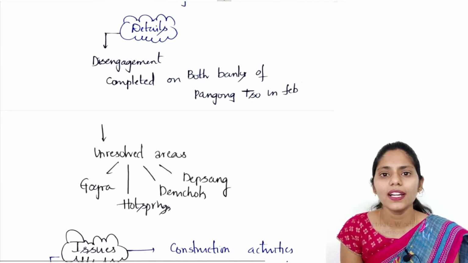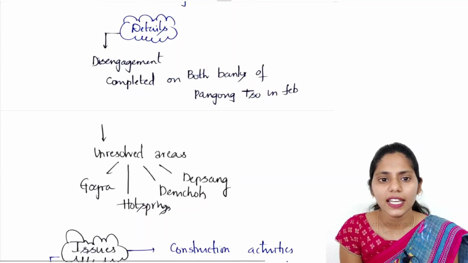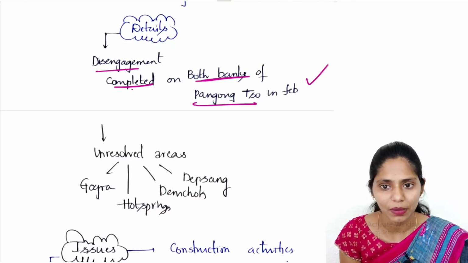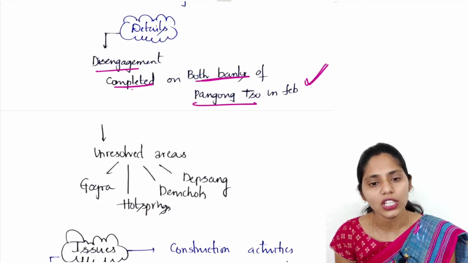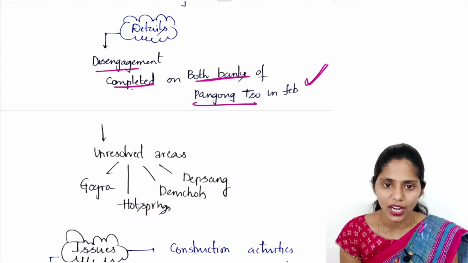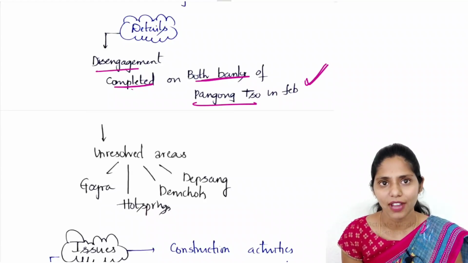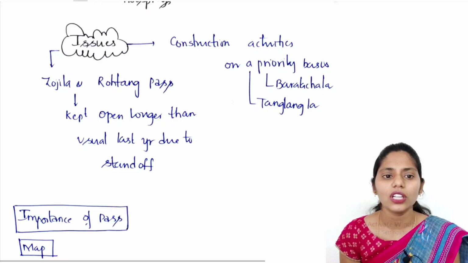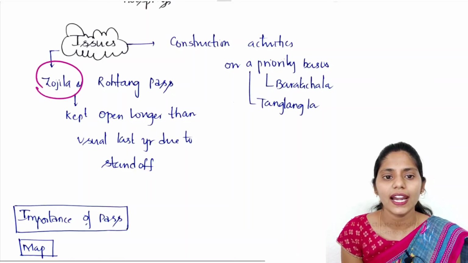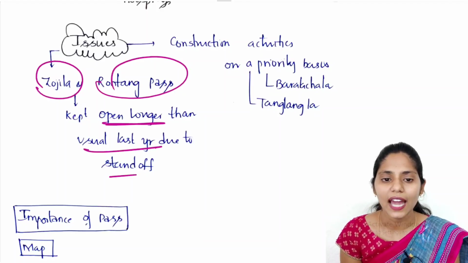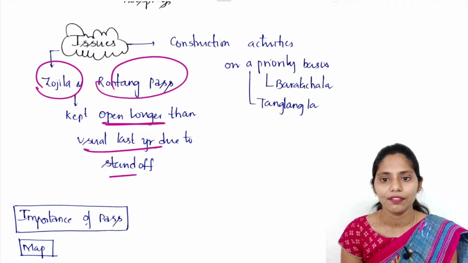If you see some important details, it says that disengagement was completed on both the banks of Pangong in February. And there are some unresolved areas between India and China, like Gogra, Hot Spring areas, Demchok as well as the Depsang Valley region. Even Zojila and Rohtang Pass were kept open longer than usual in the year due to this standoff.